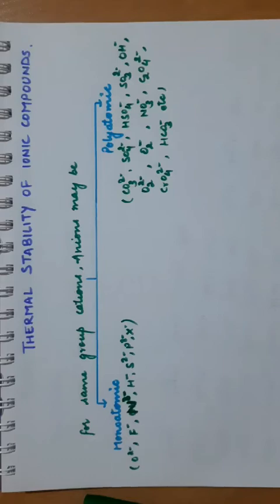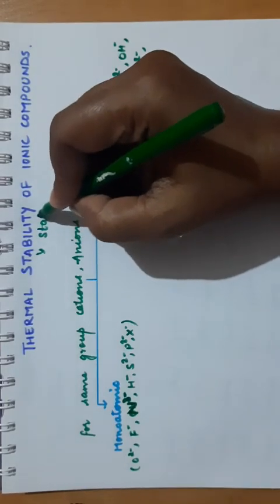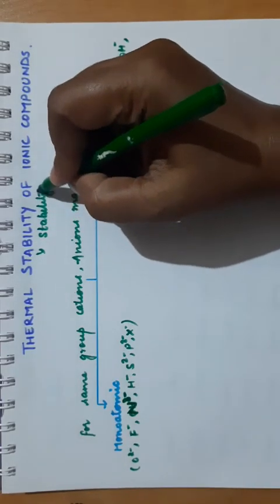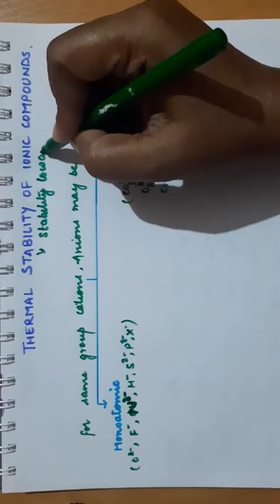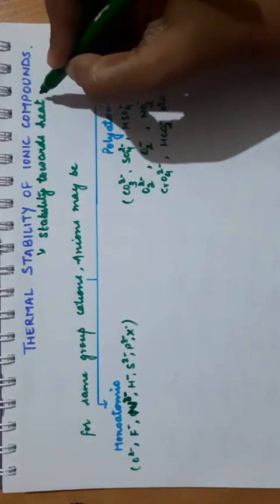Hello everyone. In this session, we will be discussing an important topic of inorganic chemistry, that is general thermal stability of ionic compounds. We will study the general trend of thermal stability of ionic compounds mainly in group 1 and 2. Now, what do you mean by thermal stability? Thermal stability means stability towards temperature or heat. Stability towards heat means if you are heating the compound, how stable it is.